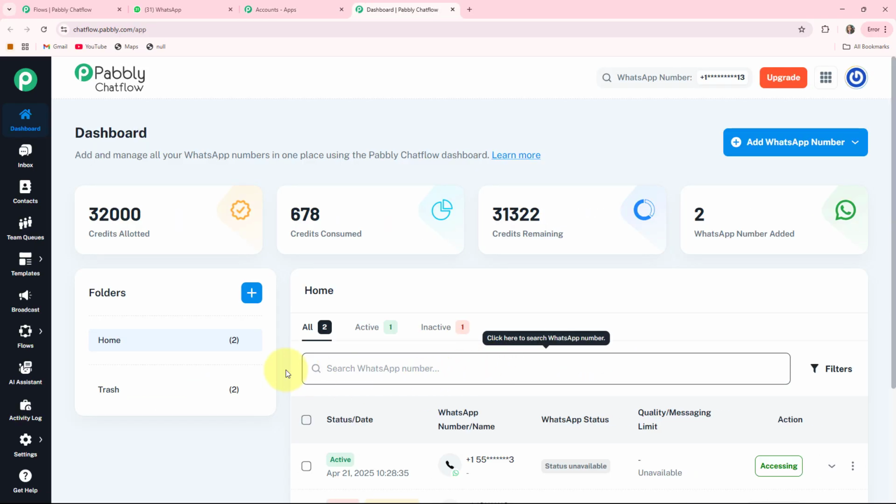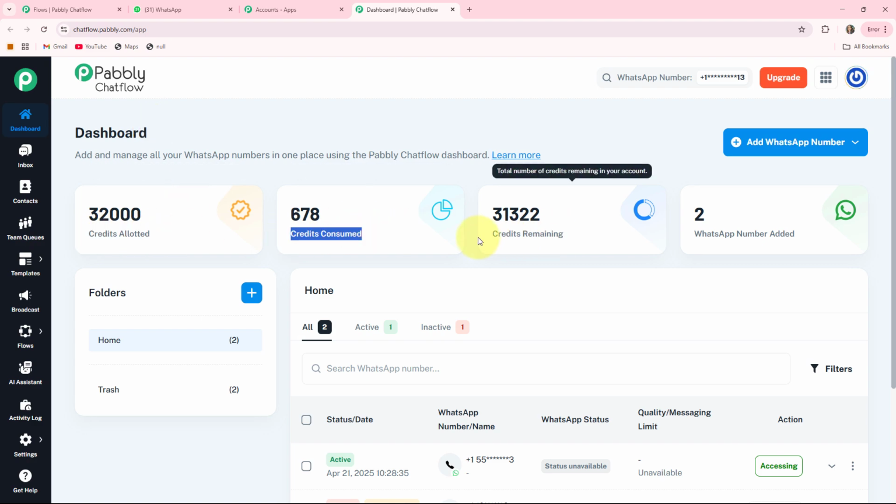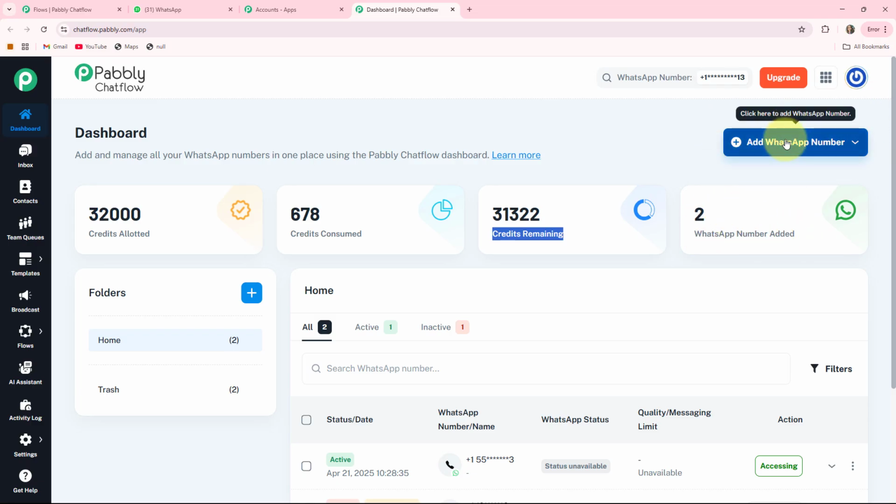Here you are landed on the dashboard of Pabbly Chatflow, where you can see your credits allotted, your credits consumed, your credits remaining and WhatsApp numbers added. With the help of this button, you can add multiple WhatsApp numbers to your Pabbly Chatflow account. If you want to know how to add your WhatsApp number to your Pabbly Chatflow account, then we have already created a separate video for it. I'll provide the link of the video in the description box.